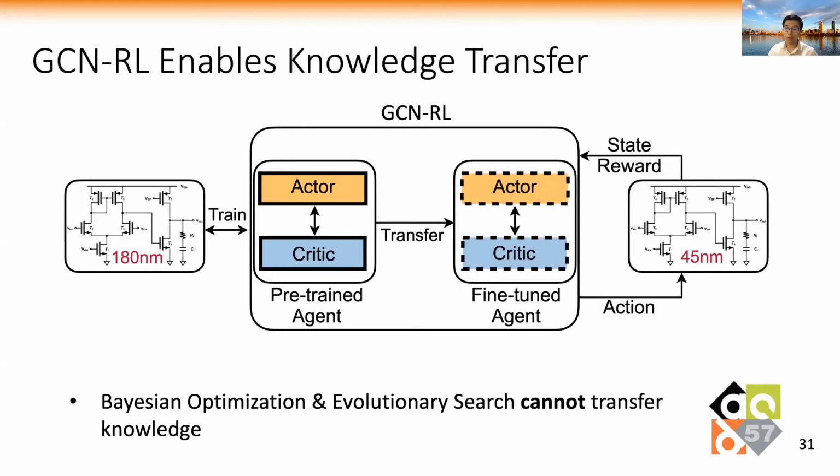Our GCN-RL framework enables knowledge transfer since the knowledge of how to perform transistor sizing is stored in the weights of the agent. So we can apply the trained agent directly on other technology nodes or topologies. By contrast, Bayesian optimization and evolutionary search cannot support knowledge transfer, because BO has a fixed output space, and ES keeps good samples in its population without summarizing the knowledge.